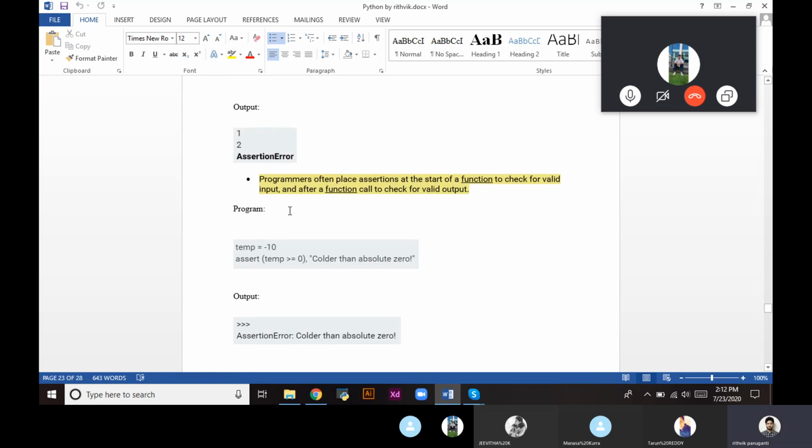Another program we're going to see. Temp is a variable assigned to -10. Assert temperature greater than or equal to 0, otherwise print 'colder than absolute zero'. So the temperature is -10, which is less than 0, so that is an error. We can observe the error message: colder than absolute zero.